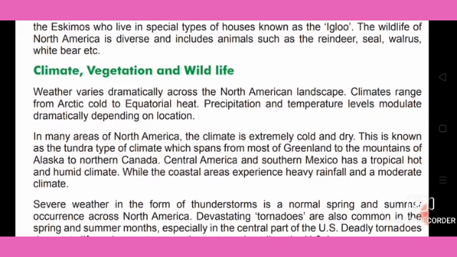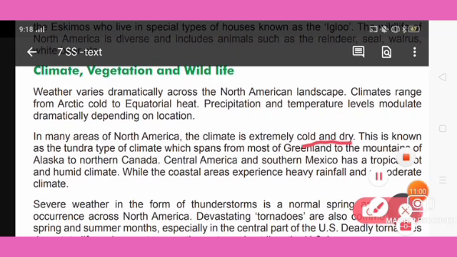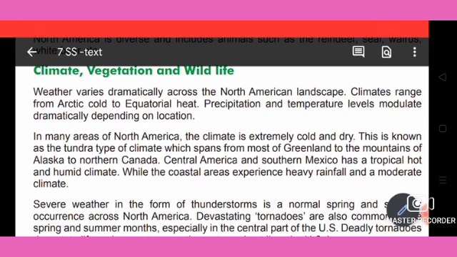So what is the climate in North America? Extremely cold and dry. This is known as the tundra type of climate, which spans from most of Greenland to the mountains of Alaska to northern Canada. Central America and southern Mexico have a tropical, hot and humid climate.